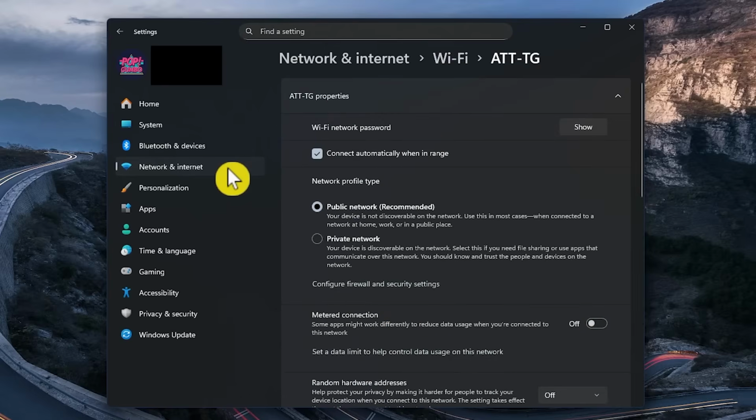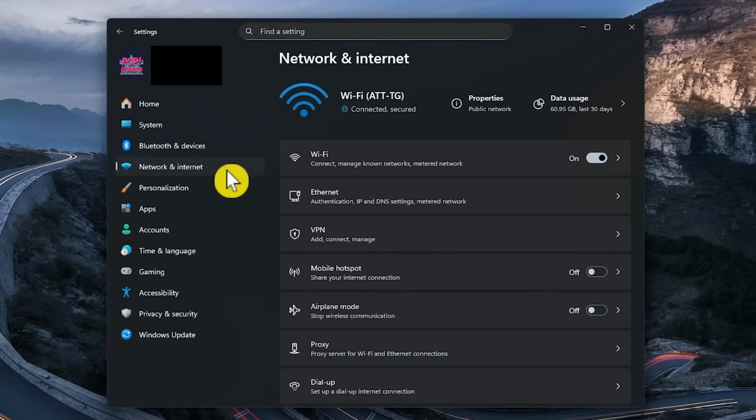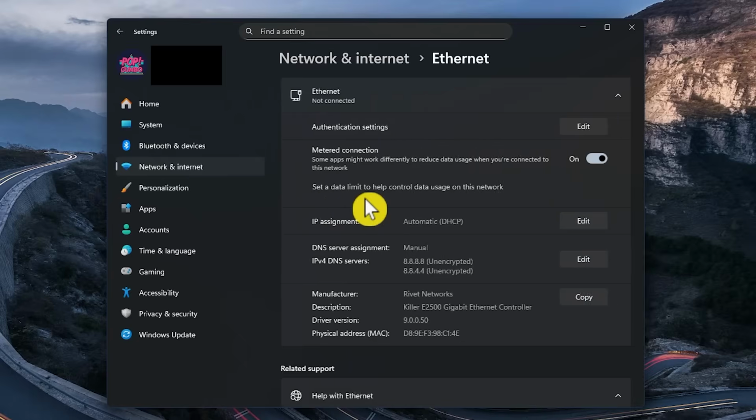Let's go back to Network and Internet. If you're using a wired Ethernet connection, select Ethernet. Then for metered connection, click on the toggle to turn it off.